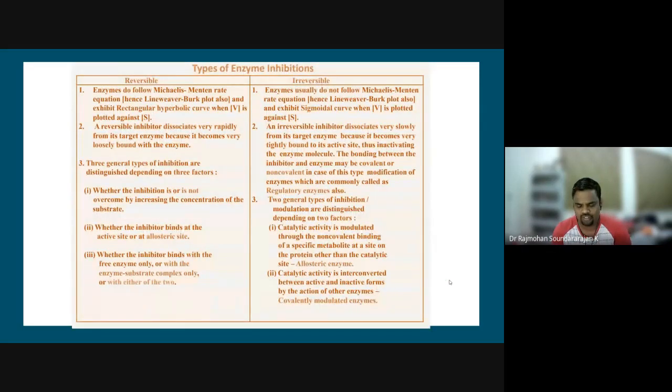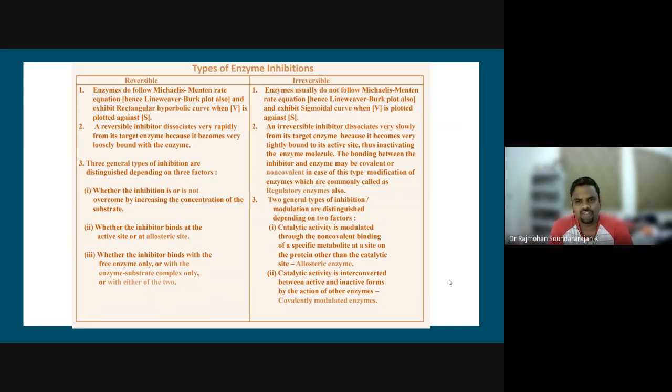There are differences between reversible enzyme inhibition and irreversible enzyme inhibition, which you can go through. If it is reversible, the enzymes will follow the Michaelis-Menten rate equation, and they will exhibit a rectangular hyperbolic curve when you plot rate of the reaction versus substrate concentration.